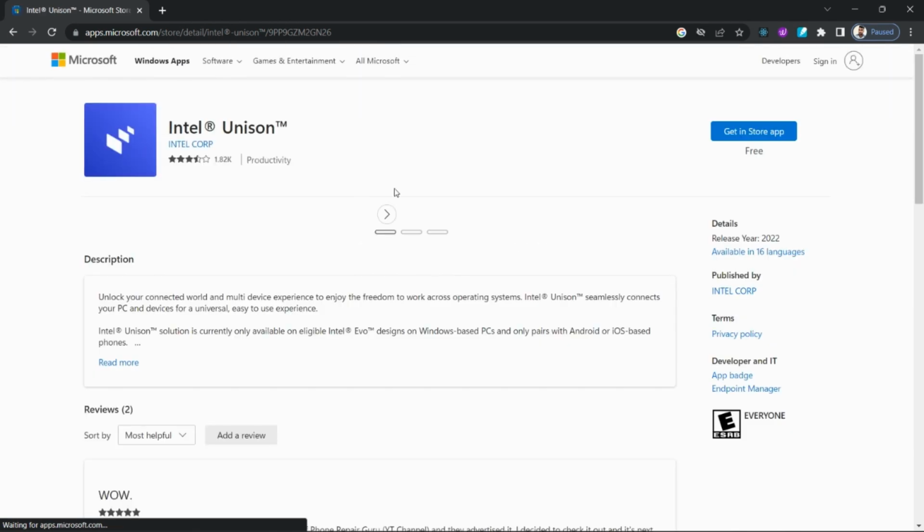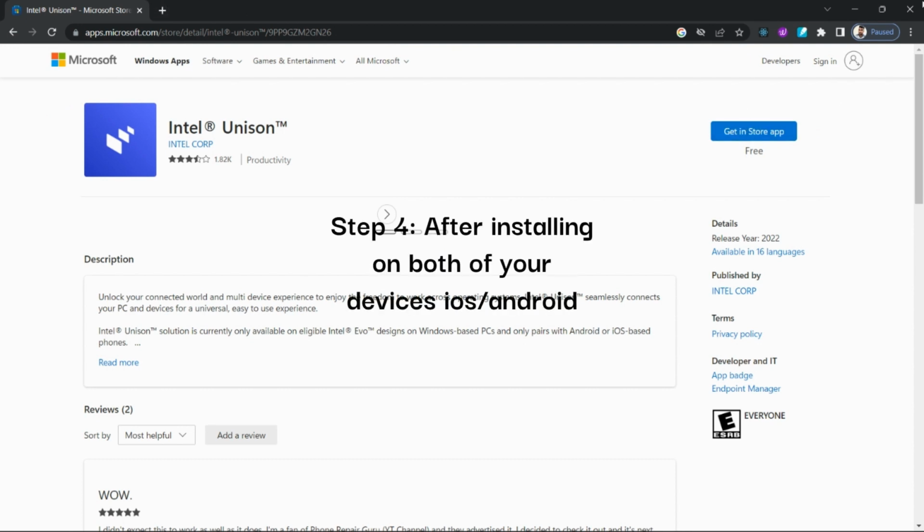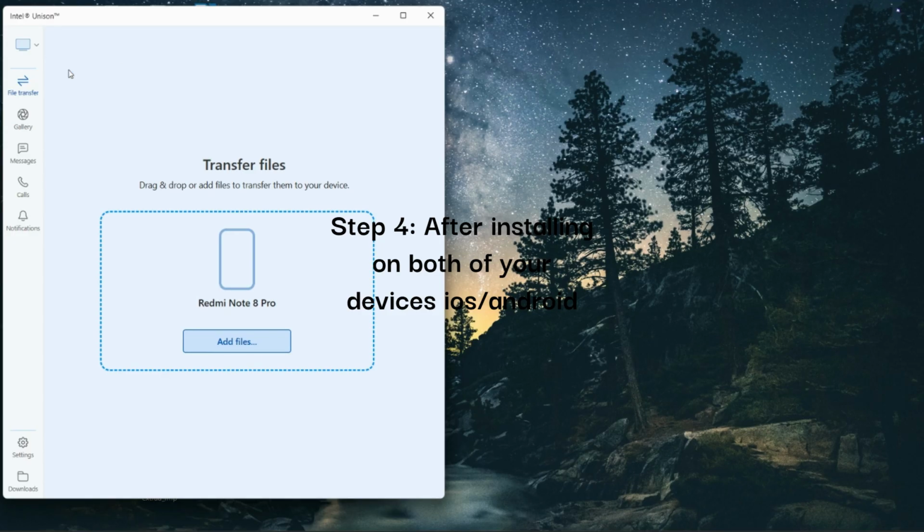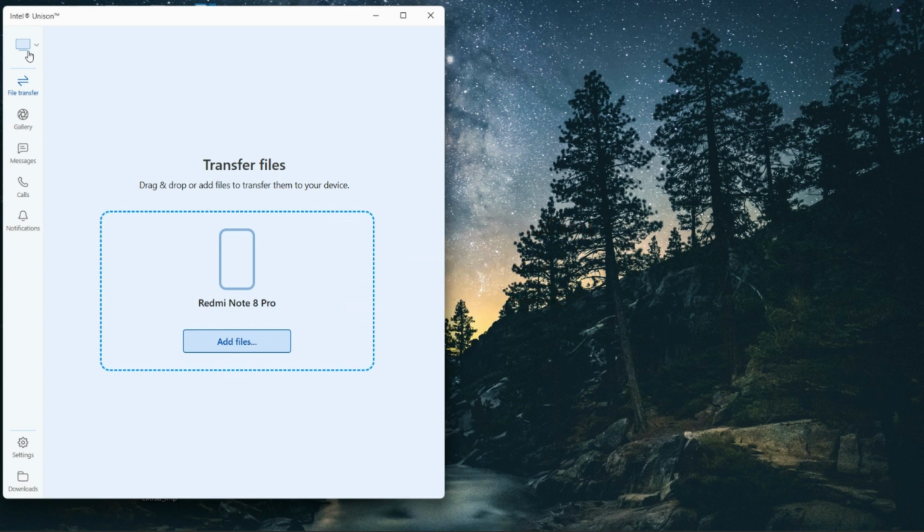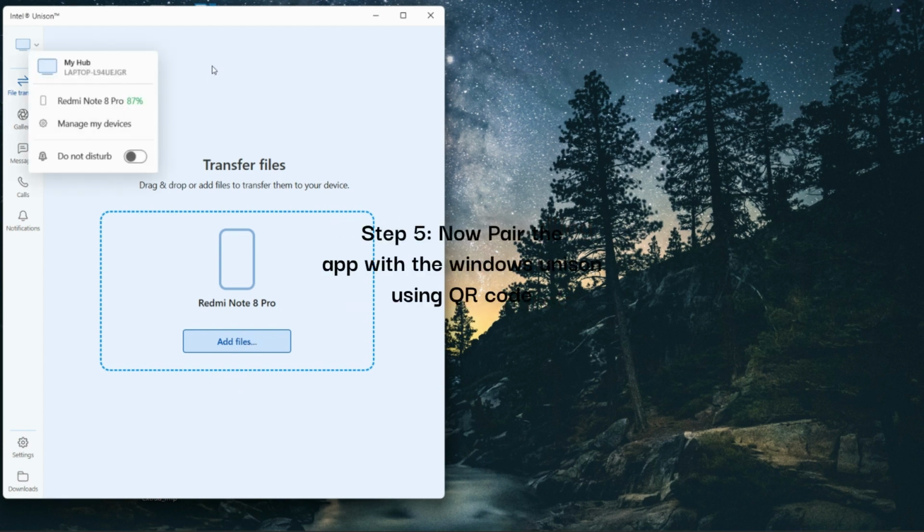And if you're an iPhone user who needs access to iOS apps on your Windows PC, Intel Unison has you covered. You can access your iPhone apps directly from your Windows PC, making it easier than ever to stay productive on the go.